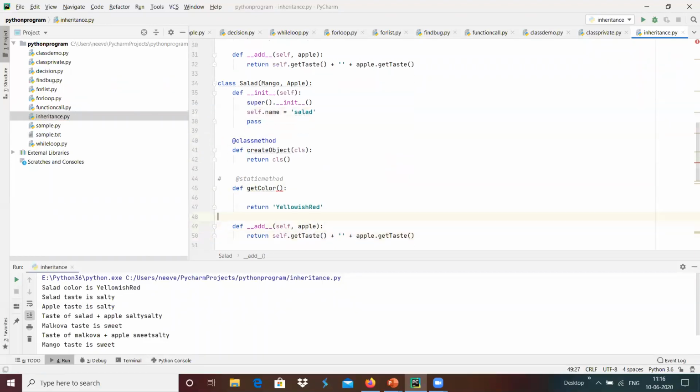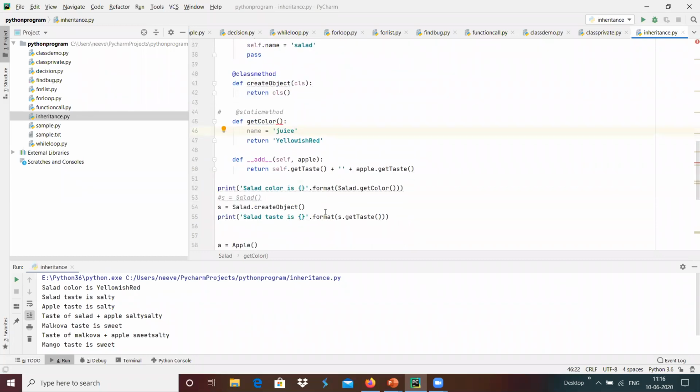If we wanted to update, then we have to pass that argument. Without the argument, suppose we are changing the name to something like mixer, maybe I'm going to change it to juice. If we print it again with the object, it will not get changed.